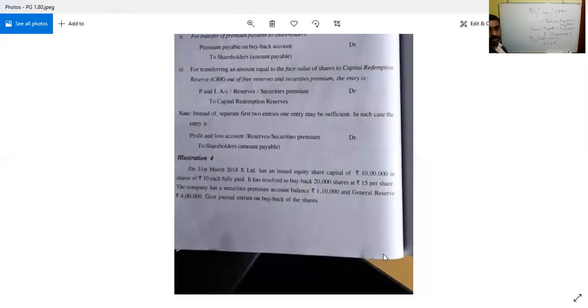And finally, instead of these two entries, maybe this entry is to be debited, because we are avoiding this thing, premium payable on buyback to be avoided. Then P and L account debtor or general reserve account debtor or securities premium account debtor to shareholders account.